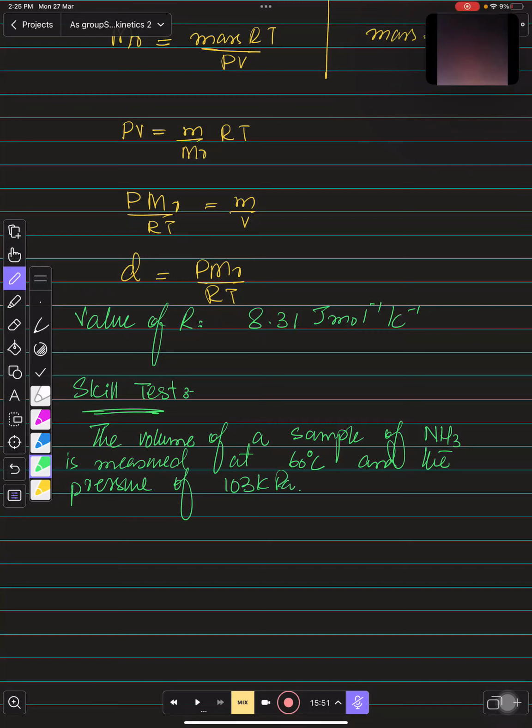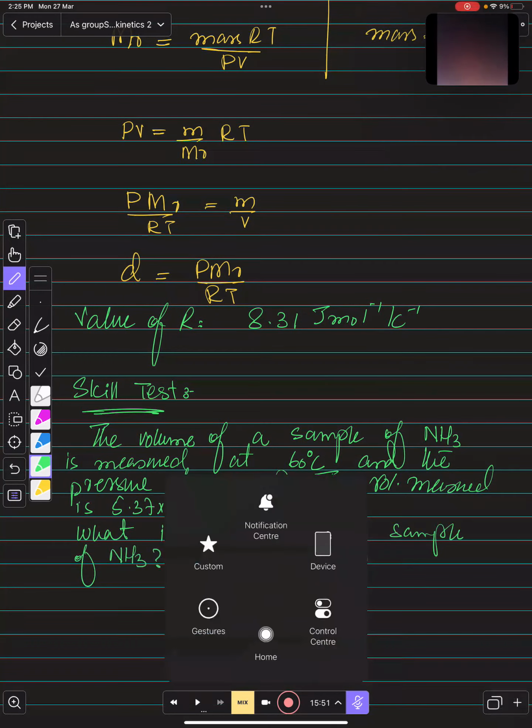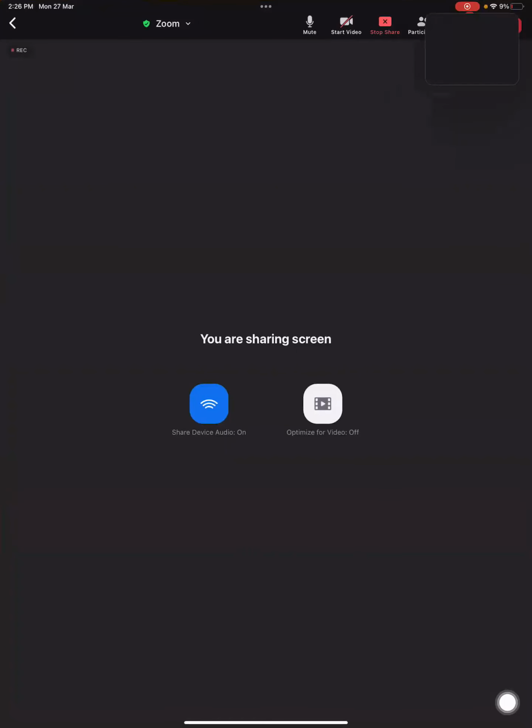The volume measured is 5.37 times 10 raised to the power minus 3 meter cube. What is the mass of the sample of ammonia? You need to find out the mass. What is the mass of the sample of ammonia? Okay, bacho, so let's start doing this. I hope you can do this and you can find out the right answer of this.